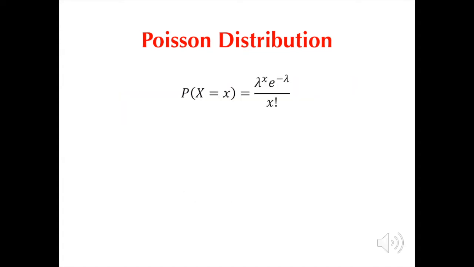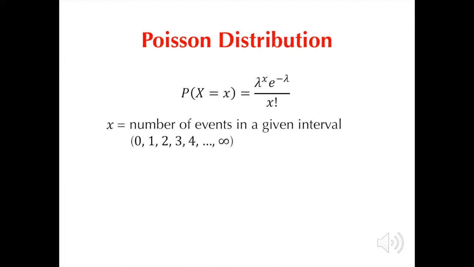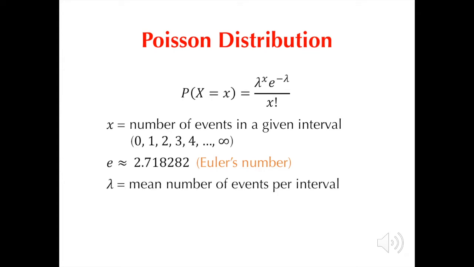In the Poisson distribution equation, the random variable, which we denote as x, refers to the number of events in a given time or space interval. Unlike the binomial distribution, in which there are only a finite number of discrete values that x can take on, in the Poisson distribution, x can take on any discrete value ranging from 0 to infinity. The lowercase e here is a very well-known mathematical constant called Euler's number, which has a value of roughly 2.718. Lambda here, on the other hand, is the mean number of events per interval. It is what's called the parameter of the Poisson distribution.